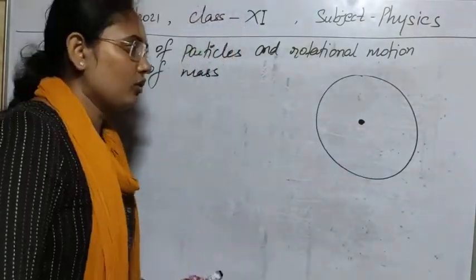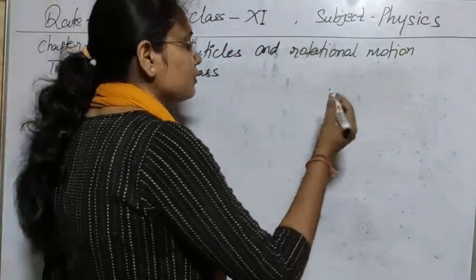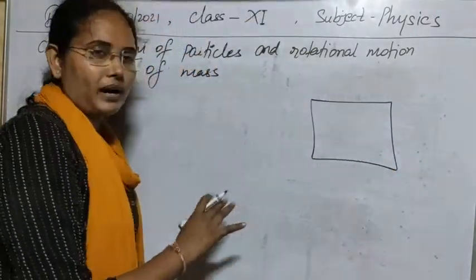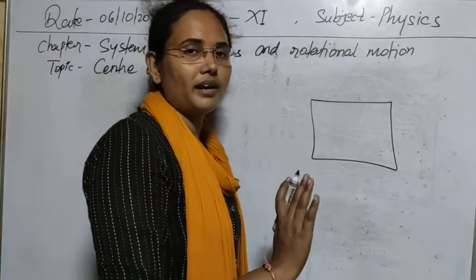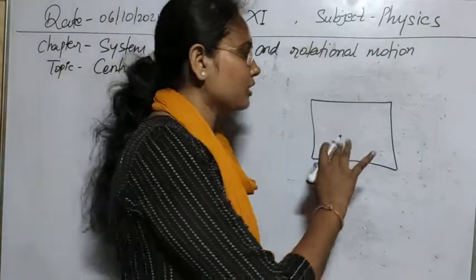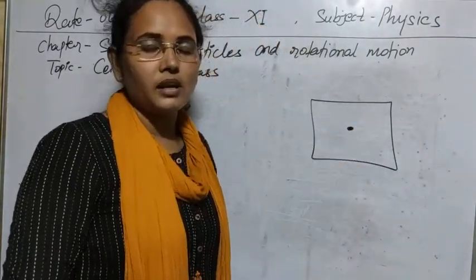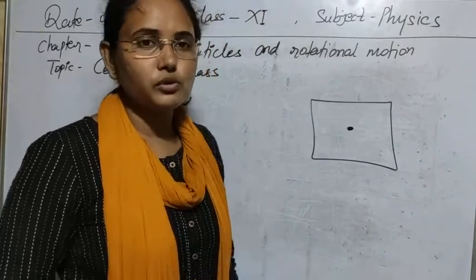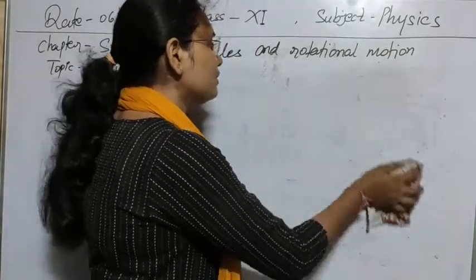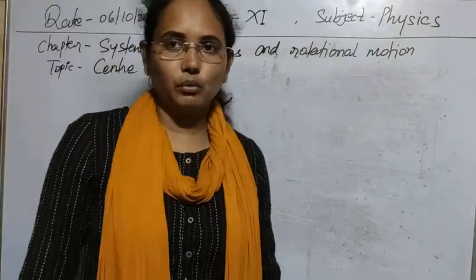Sometimes it can also exist in the same body, like if our body is a rigid square, meaning this square is totally filled, not hollow, a solid square. For a solid square, its center is the center of mass, and if it is hollow, its center is also the center of mass, but that time it will be imaginary. So this is the difference in the choice of center of mass; it can be imaginary, it can be real, both are possible.